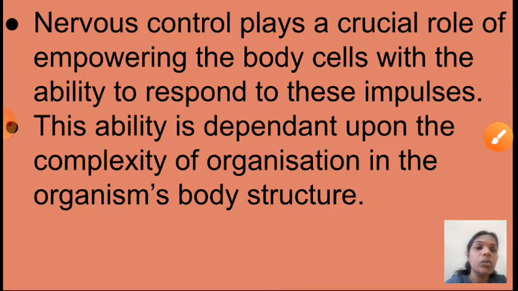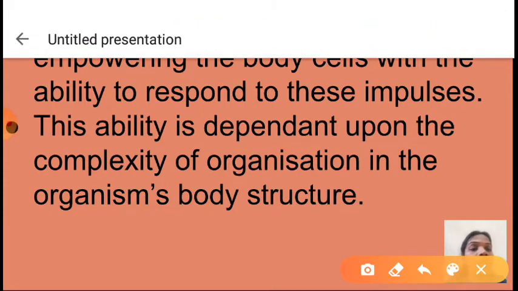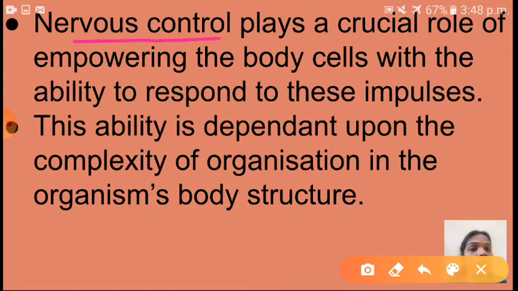So nervous control plays a crucial, that means important, role of empowering the body cells with the ability to respond to these impulses. So children, the impulses are formed in our body because of the nerves. So nervous control plays a crucial role of empowering the body cells with the ability to respond to these impulses. Okay, so this ability is dependent upon the complexity of organization in the organism's body structure.